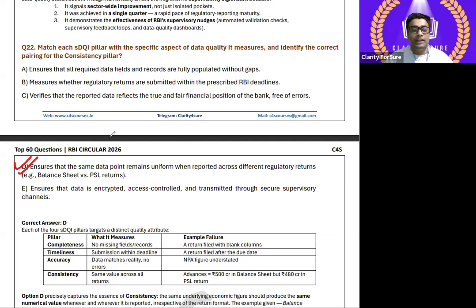Because if you check, it ensures that the same data point remains uniform when reported across different regulatory returns. Example, balance sheet versus PSL return. So I hope you can understand the D option here is the most appropriate one. Consistency pillar, what is consistency? Okay, understood? So you can understand it.